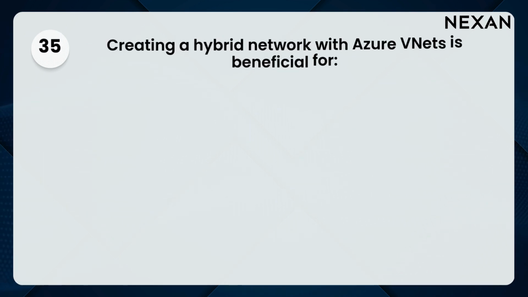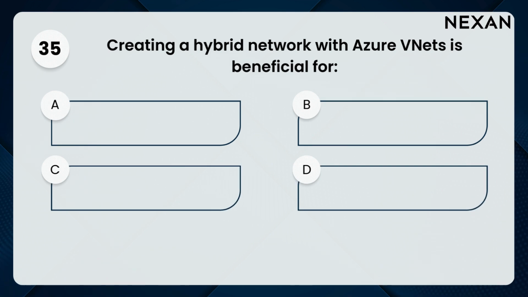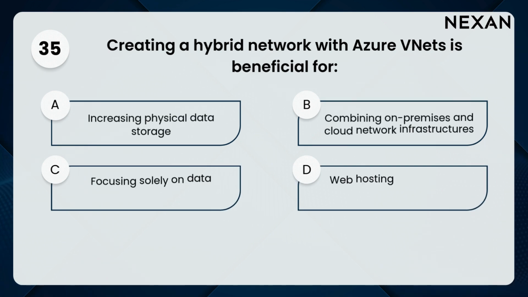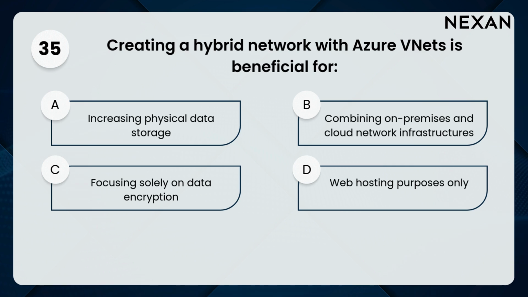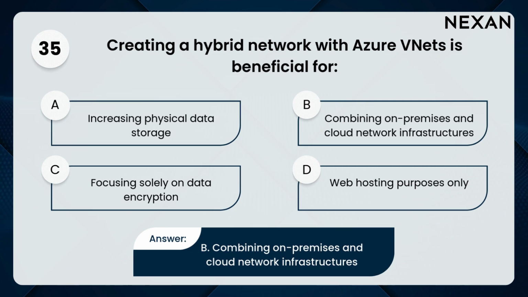35. Creating a hybrid network with Azure VNets is beneficial for: A. Increasing physical data storage, B. Combining on-premises and cloud network infrastructures, C. Focusing solely on data encryption, D. Web hosting purposes only. Answer: B. Combining on-premises and cloud network infrastructures.